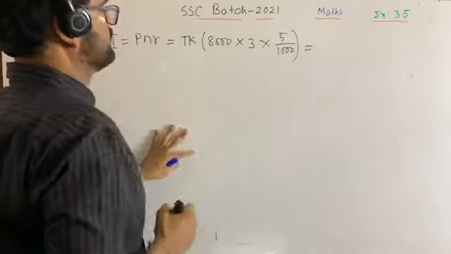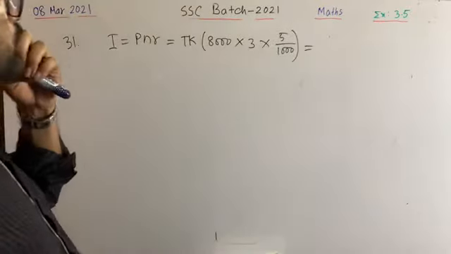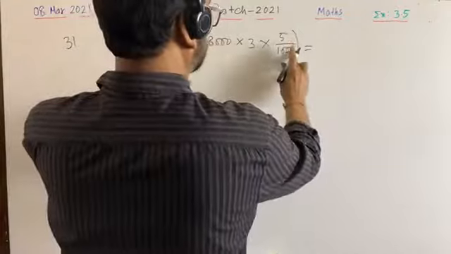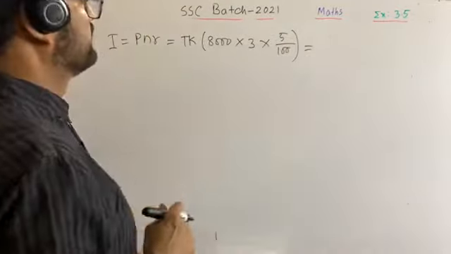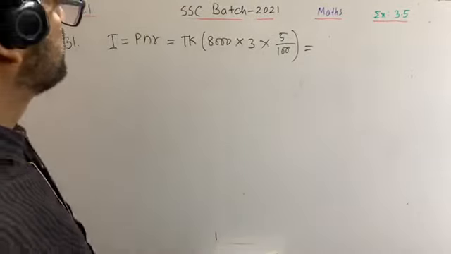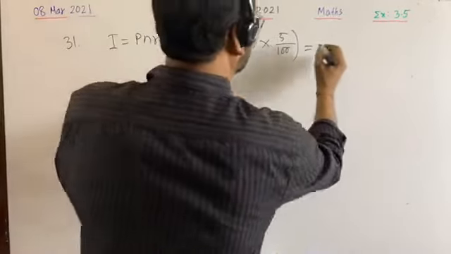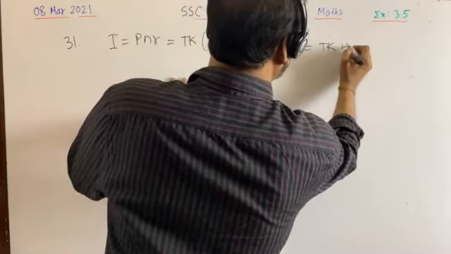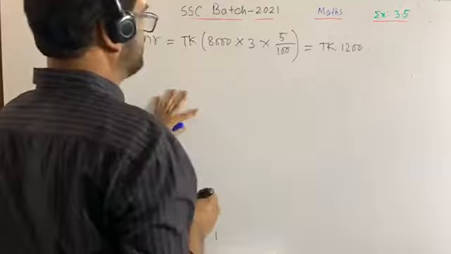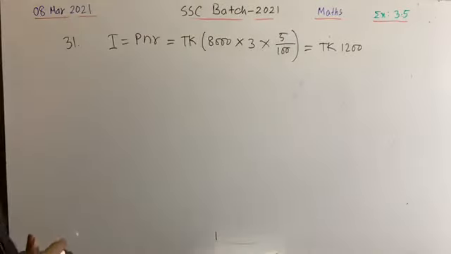Can we calculate it? I'm sorry, 5 by 100. Extremely sorry for that. So it is equal to taka 1200. If we calculate we will get it.